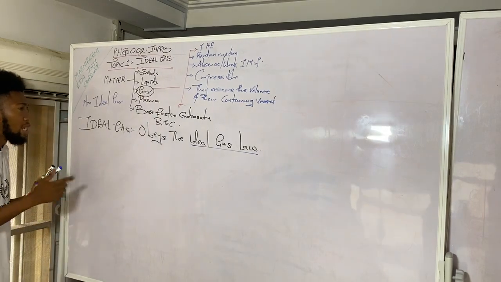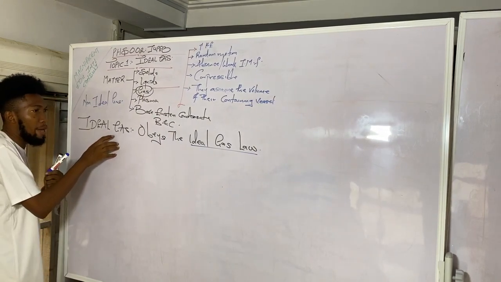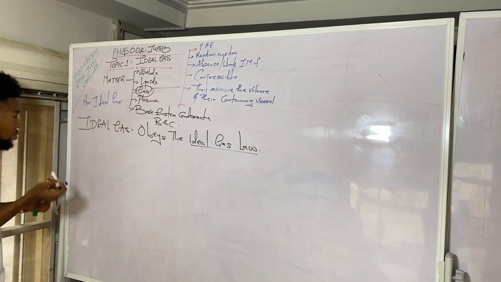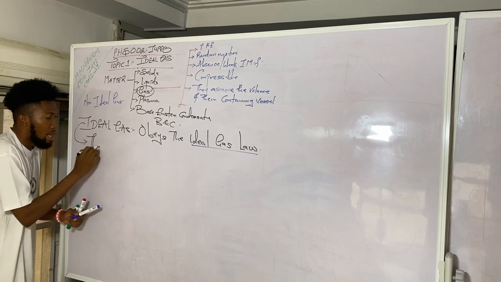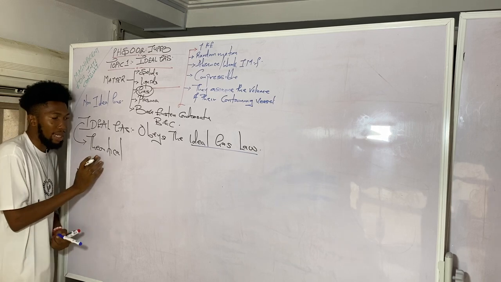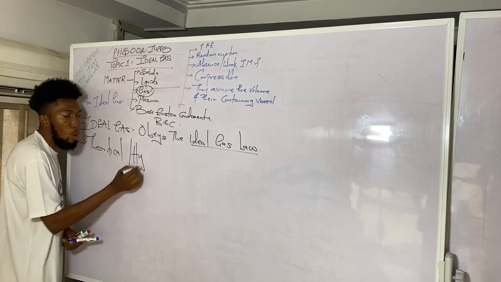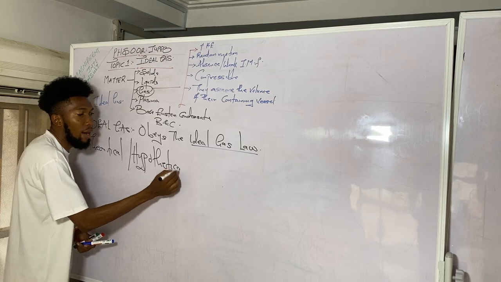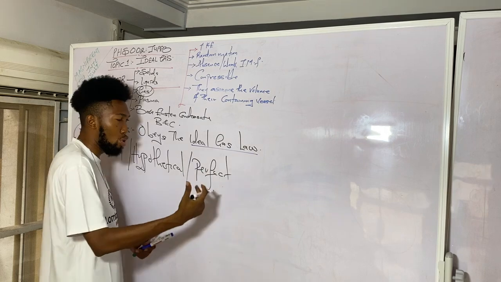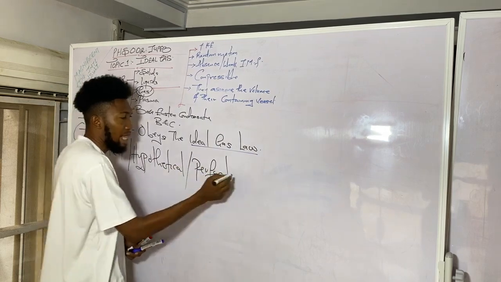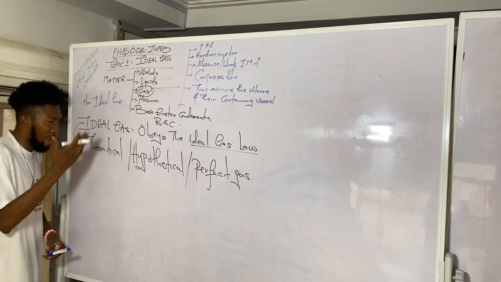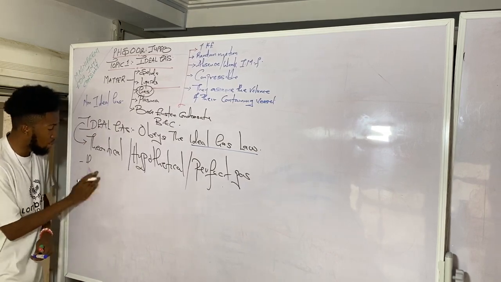But before then, let us quickly look at a definition of ideal gas that can bring out the property of these gases. An ideal gas is theoretical. JUPEB can ask you to define an ideal gas, and when they ask you, you should be able to state that these gases are theoretical, or hypothetical, or we can say that they are perfect gases. Whatever terminology JUPEB tries to use on you, you should be able to present it. So they are theoretical, hypothetical, or what we can call perfect gases, whose molecules